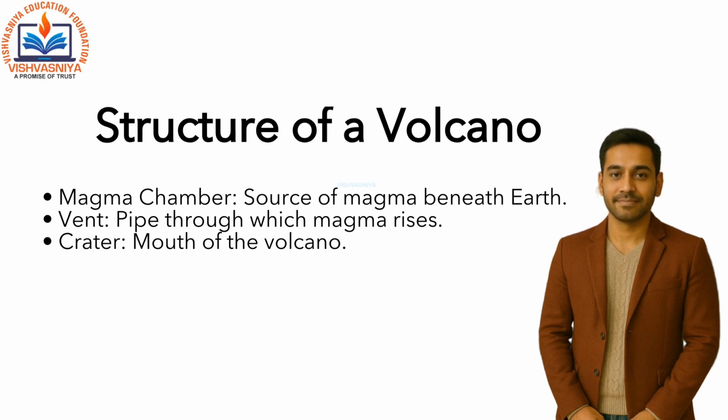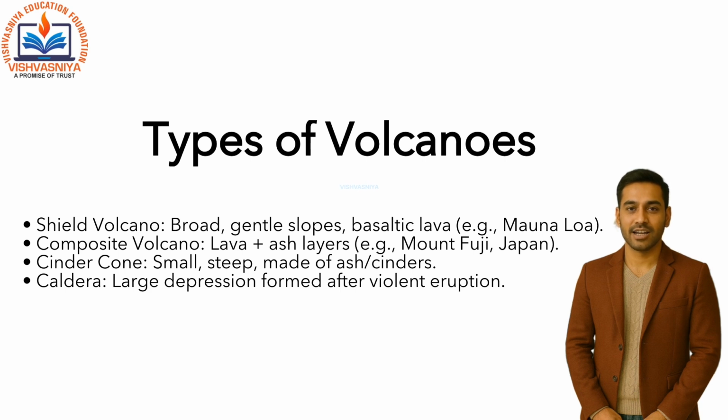eruption. Types of volcanoes are shield volcanoes with gentle slopes like Mauna Loa in Hawaii. Composite volcanoes, alternating layers of lava and ash, like Mount Fuji in Japan. Cinder cones, small and steep, made of ash and cinders. Caldera, a huge depression formed after a violent eruption.